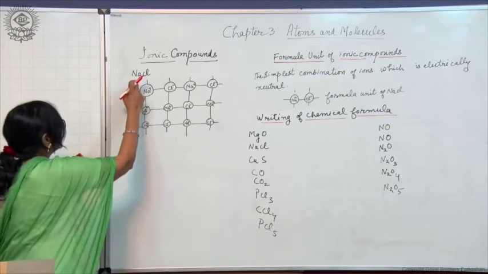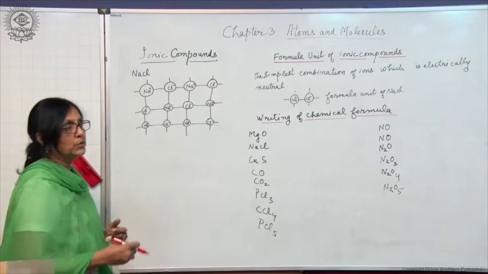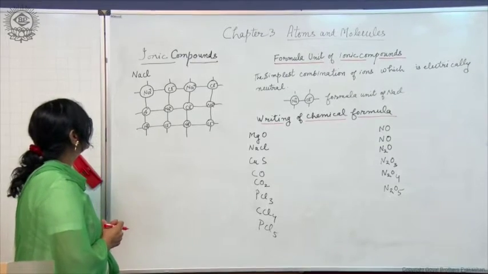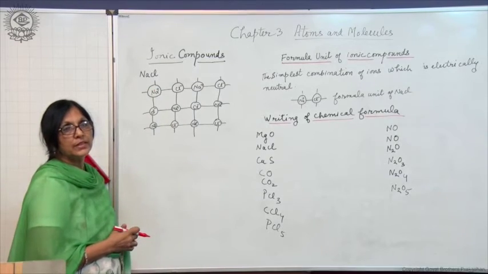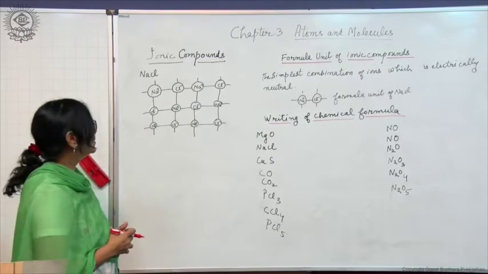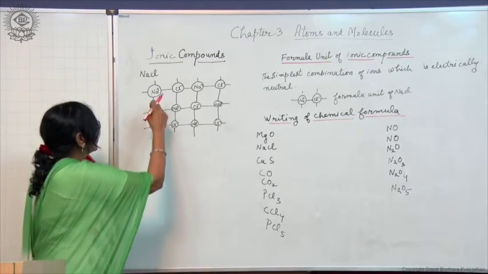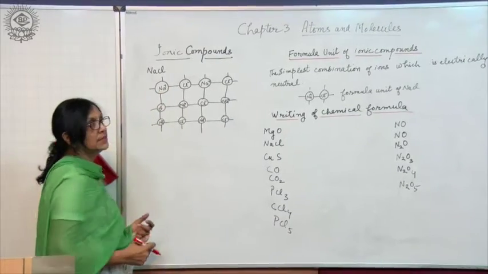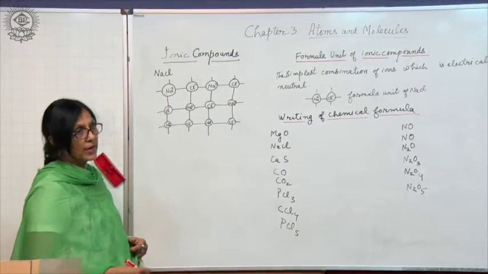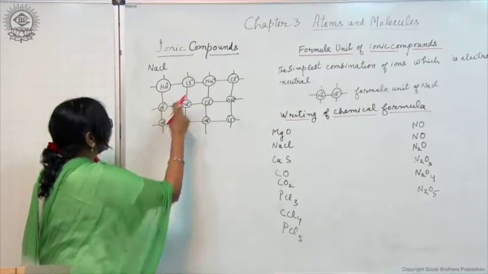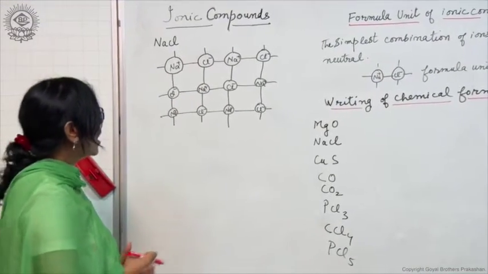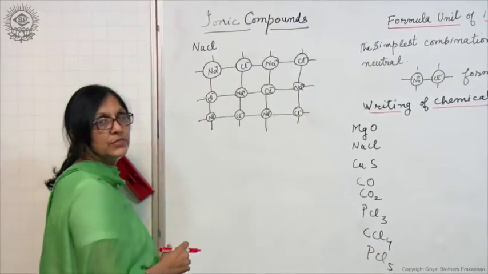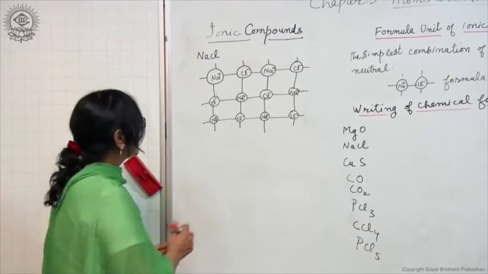So, let us discuss one of the ionic compounds, NaCl. Now, you can see here NaCl does not exist as a NaCl molecule. It exists in the form of positively charged sodium ions and negatively charged chloride ions, and these lines indicate the strong electrostatic forces of attraction between the oppositely charged ions.